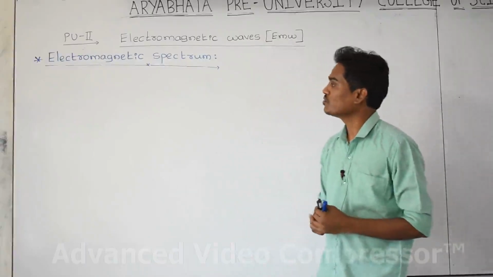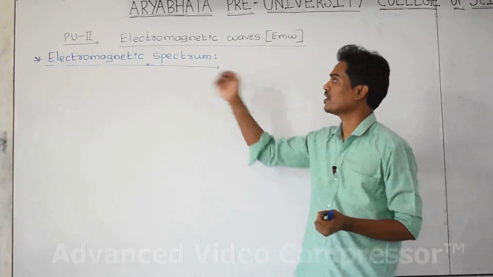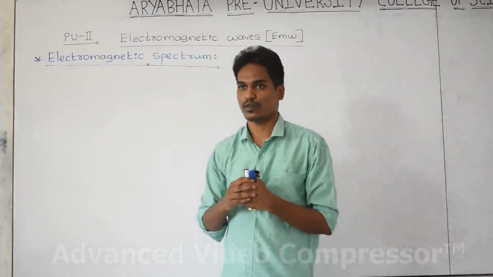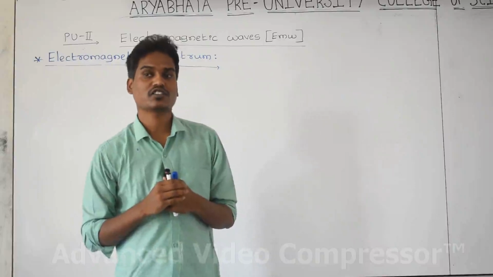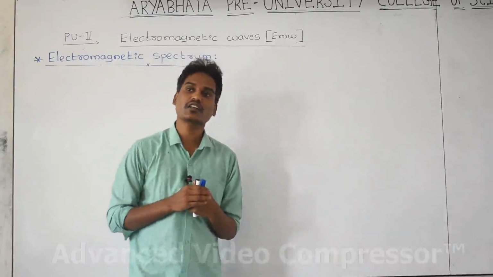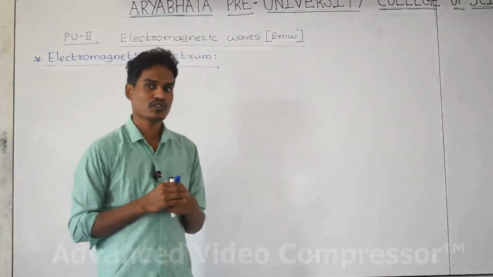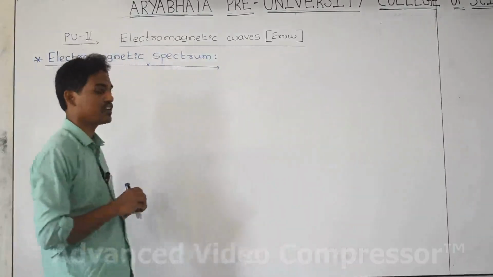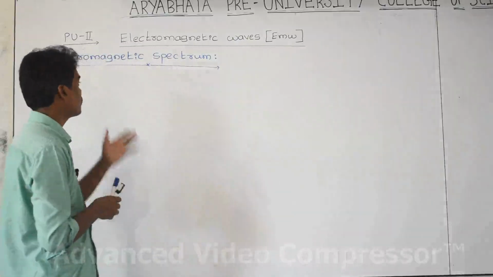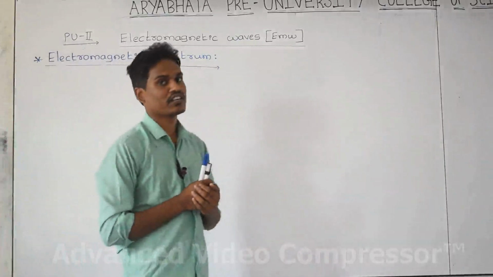We'll start the next concept, the electromagnetic spectrum. The electromagnetic spectrum is a concept you studied already in the topic of atoms, and again we have to study it in the topic of electromagnetic waves. First we'll see what we mean by electromagnetic spectrum.